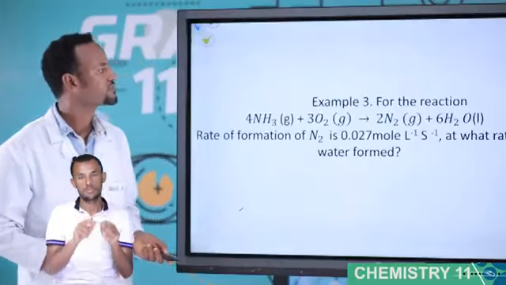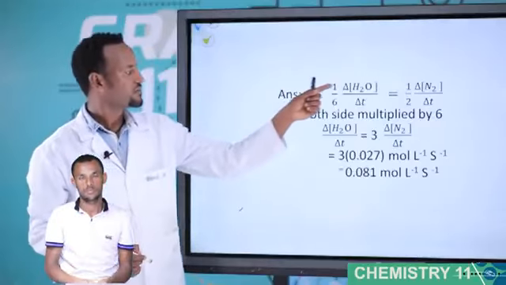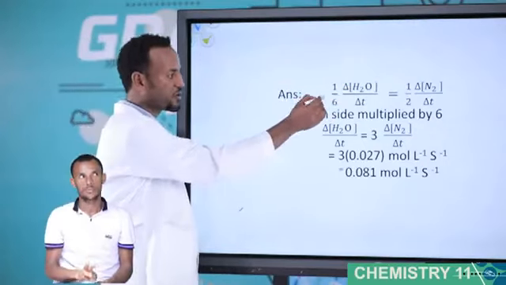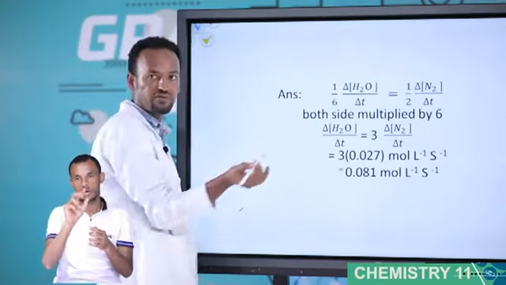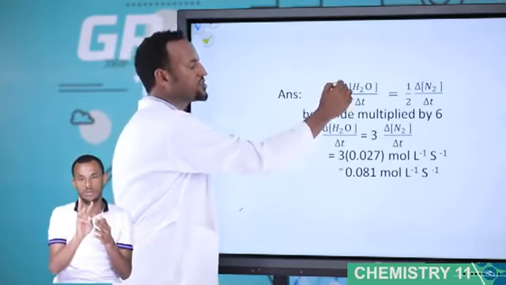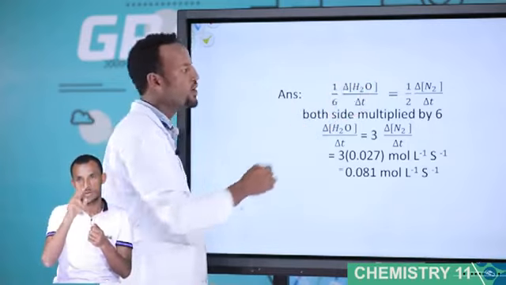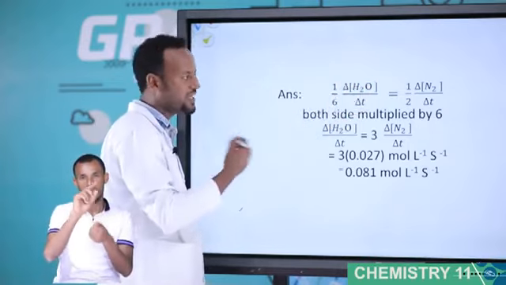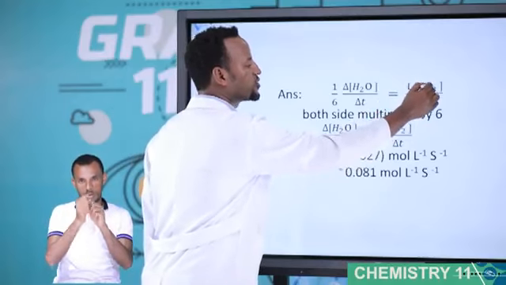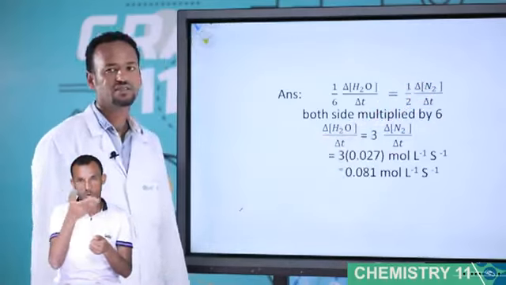Look. For H2O, it uses 1 over 6. Here 6 is the coefficient of H2O. Why positive? Because it's a product. So 1 over 6, change in concentration of H2O over change of T, equals 1 over 2, change in concentration of N2 over change of T.